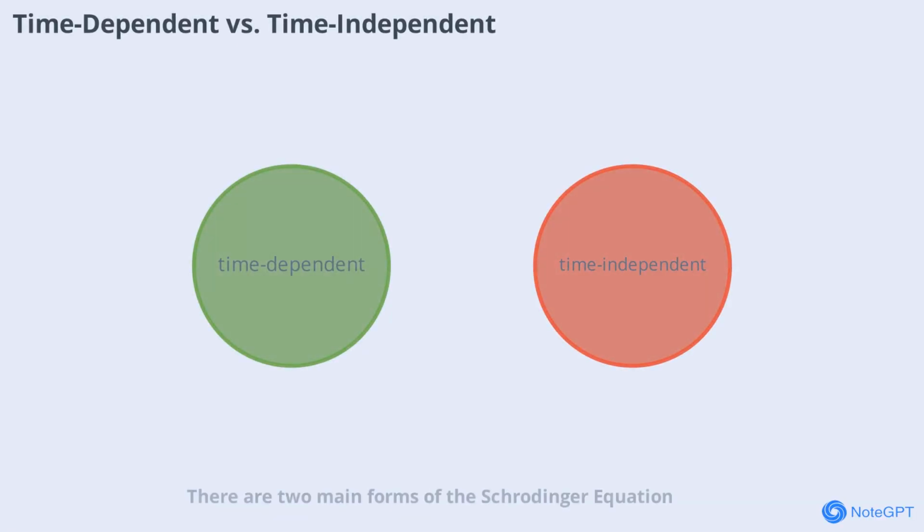There are two main forms of the Schrödinger equation, time-dependent and time-independent. The time-dependent equation describes how a quantum system evolves over time, while the time-independent version is used for systems with constant energy, like electrons in a stable atom. Both forms are essential for understanding different aspects of quantum mechanics. The time-independent equation is especially important for solving problems like the energy levels of atoms and molecules.